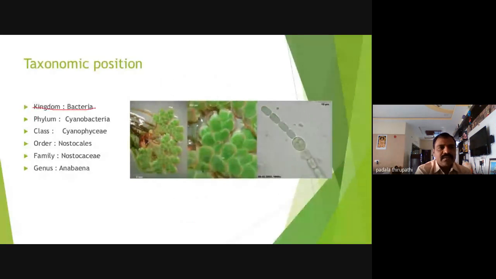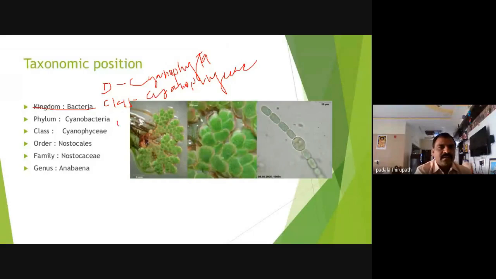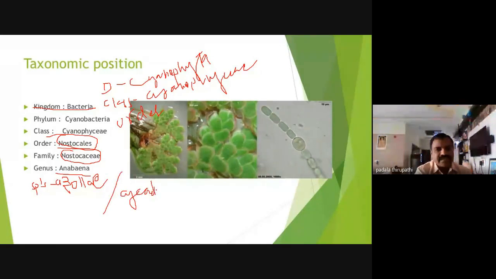So here, division Cyanophyta, class Cyanophyceae, order Nostocales, family Nostocaceae, and genus Anabaena, species Azollae, or Cycadacearum.